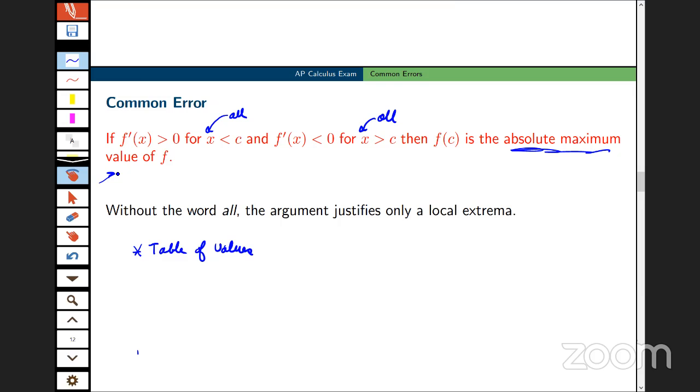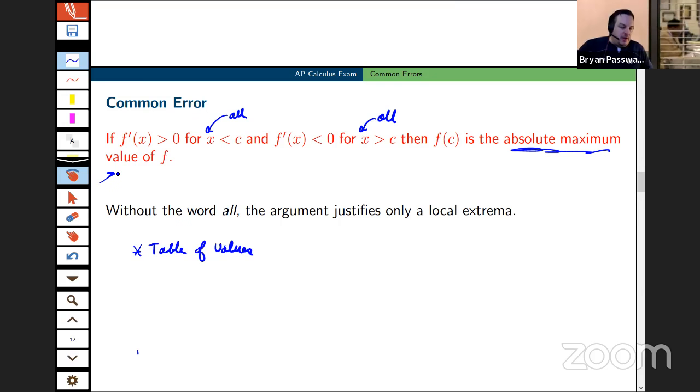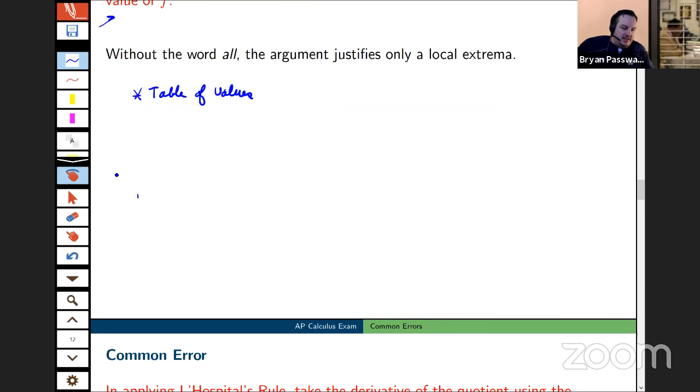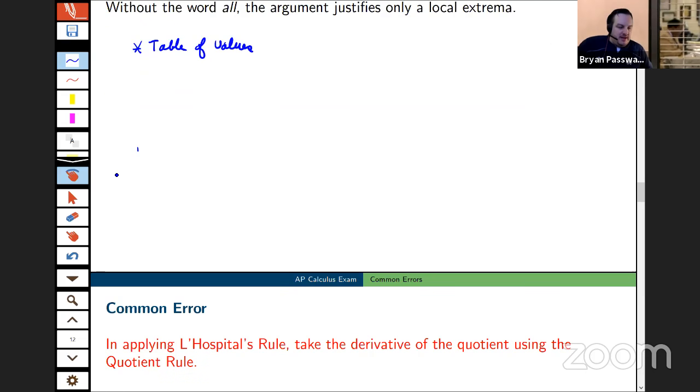Brian, I think you had something. Did you have something here you wanted to add, or should I go to L'Hopital? I think you can go to L'Hopital. I think you hit it right there, which is the idea of using a table of values for that extreme value.